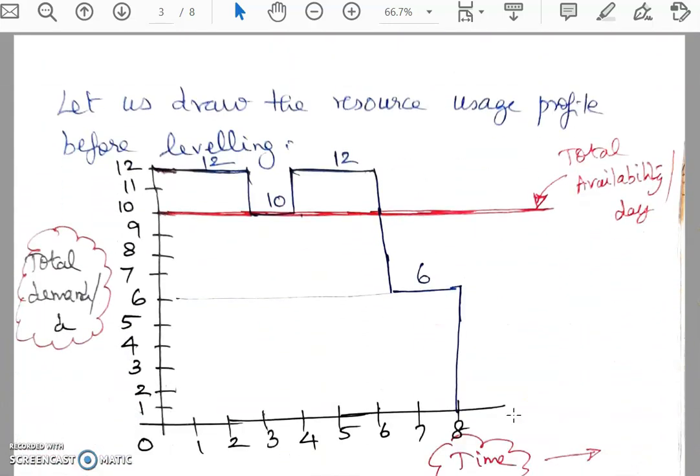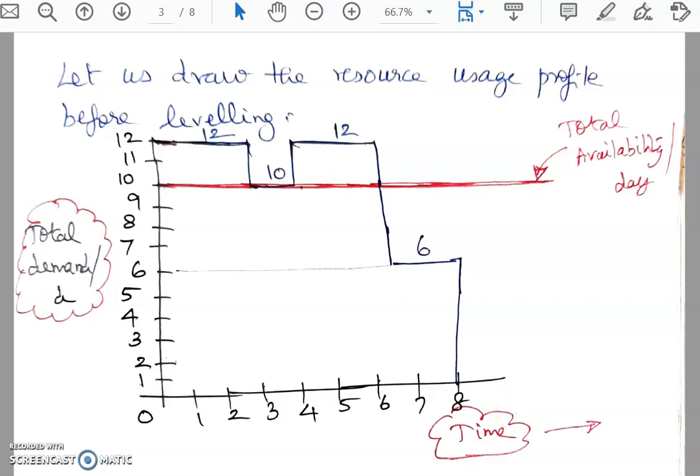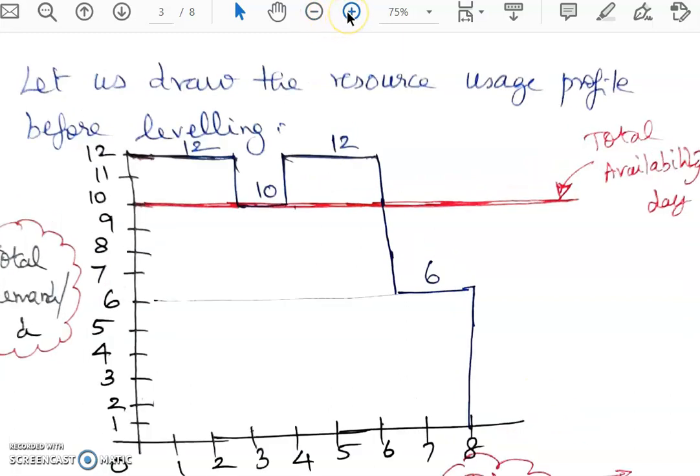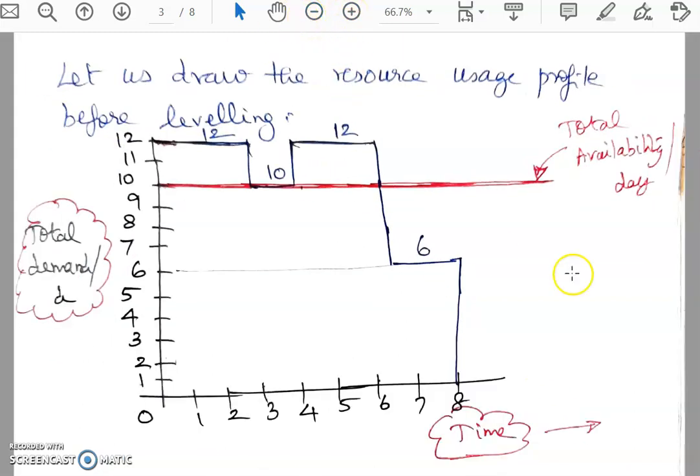So let us go to the resource usage histogram. This is the histogram that we draw using the total demand and total availability. Unlike in the resource smoothing technique, we didn't have this horizontal line for the availability, because availability was assumed to be plenty of resource available throughout the project.